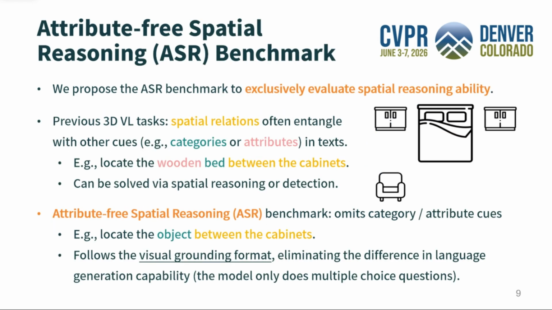To rigorously evaluate pure spatial reasoning ability, we propose the attribute-free spatial reasoning benchmark. Existing benchmarks mix spatial relations with object categories or attributes, allowing models to rely on detection rather than reasoning. In contrast, ASR omits category and attribute cues and uses only spatial descriptions. It also adopts the multiple choice setting in visual grounding to eliminate language generation ability biases.